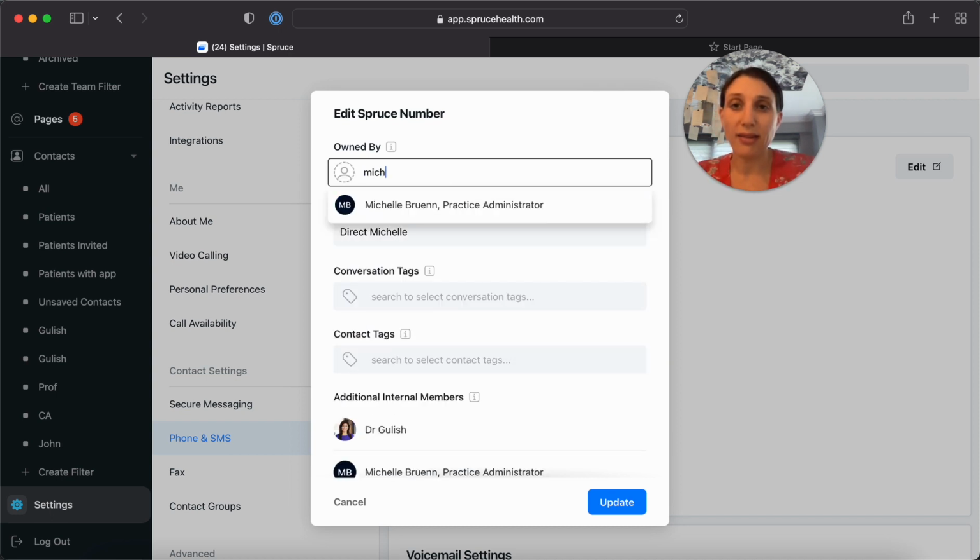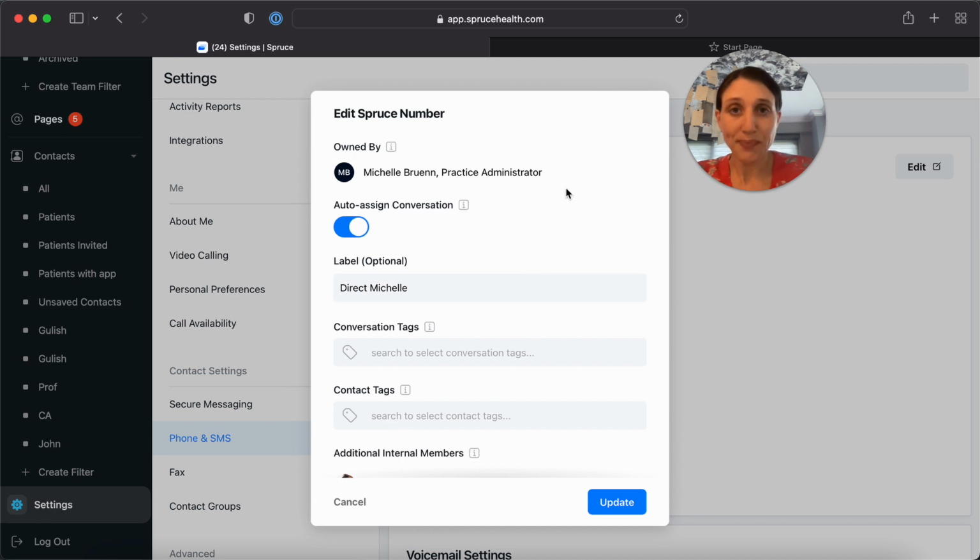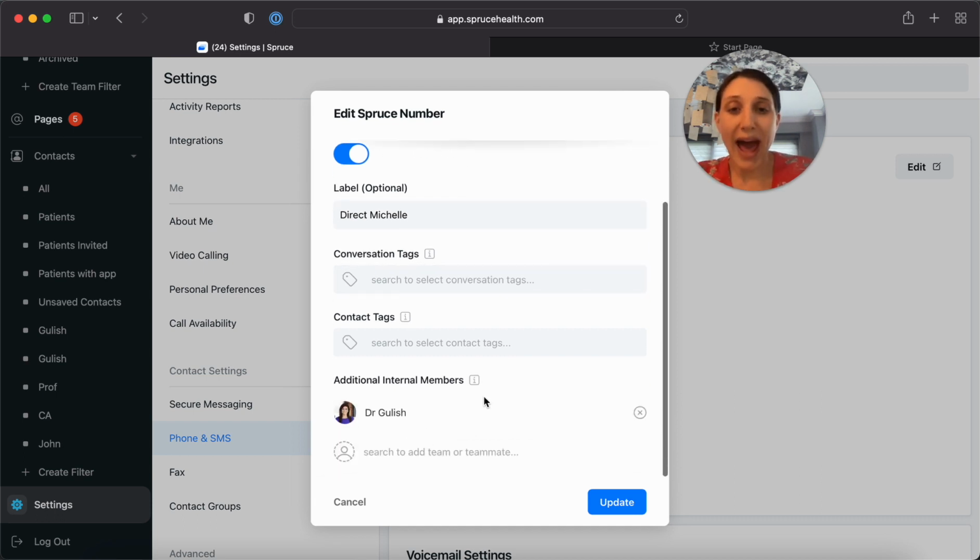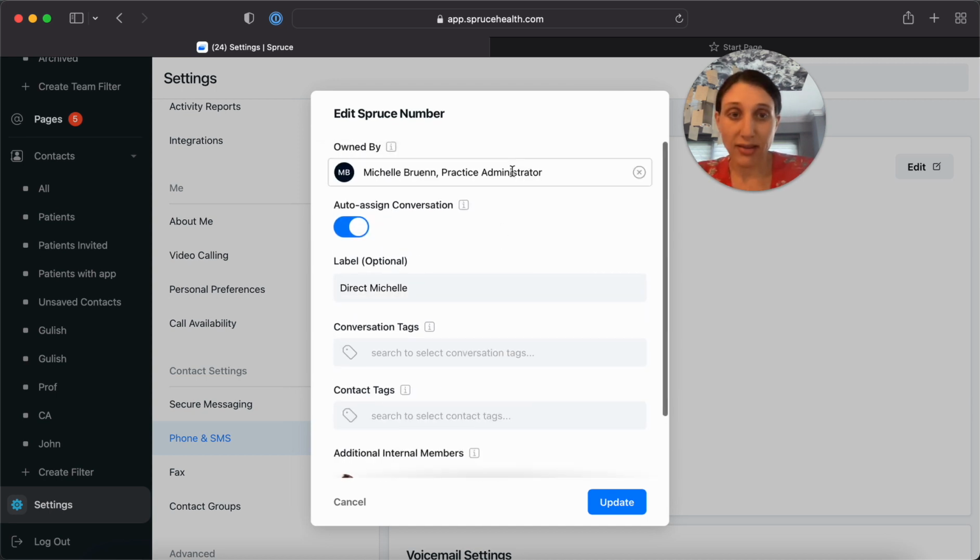So in that case, we would leave her as the owner of her number, but we would add the person who is covering for her as an additional internal member so that they will have access to those conversations. In this case, these conversations are still being assigned to Michelle. So I'm going to show you how Dr. Ghoulish would be able to add a filter so that she could see these in one place.